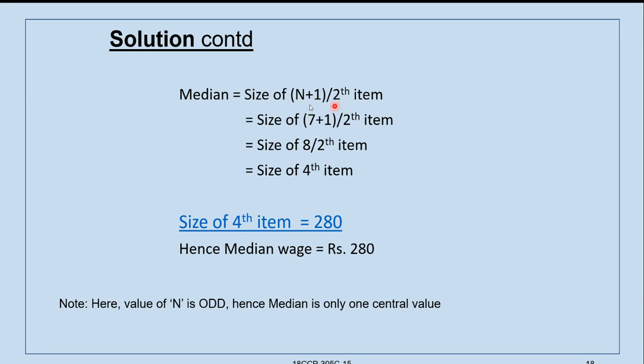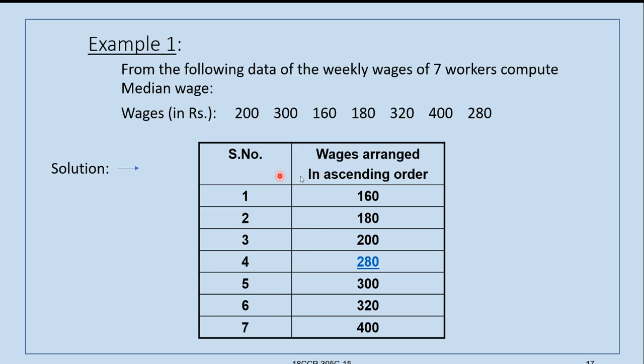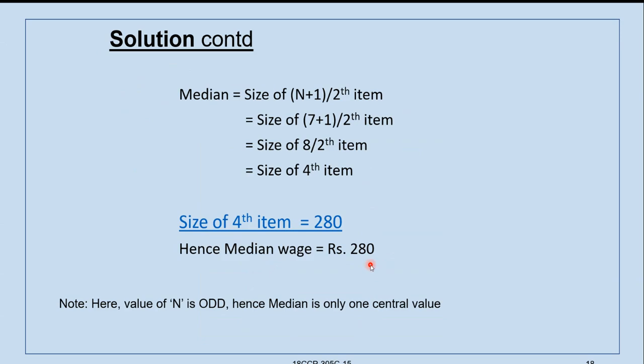That means 4th item. This meaning is 4th item or the middle item. So as I said, number of items are 7. N is 7 plus 1, 8 by 2 or 4th item. So in the previous slide, we have located that 4th item is 280. So the median is 280. Size of 4th item is 280. Hence, median wage is equal to 280.